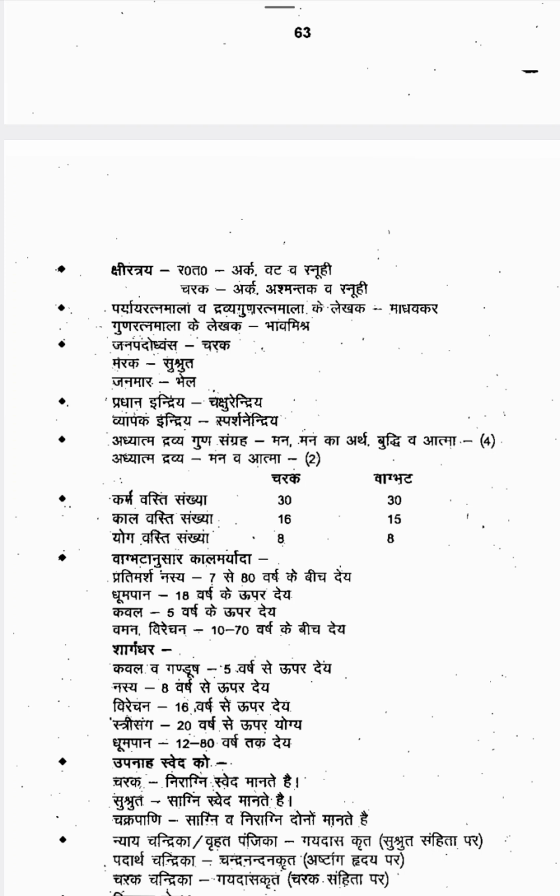Then Adhyatma Dravya Guna Sangraha, that is one term. It consists of four: Mana, Manoartha, Buddhi and Atma. These four are considered as Adhyatma Dravya Guna Sangraha. Mana and Atma together are called Adhyatma Dravya. Adhyatma Dravya is two only, Manas and Atma. Adhyatma Dravya Guna Sangraha is four. So don't get confused: Adhyatma Dravya Guna Sangraha is 4, Adhyatma Dravya is 2, Manas and Atma.